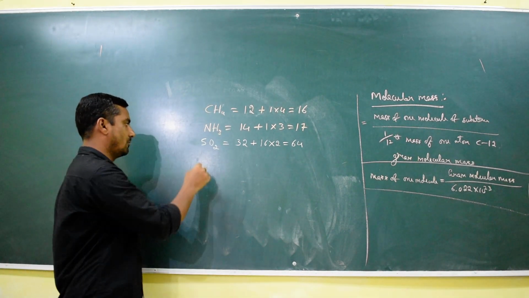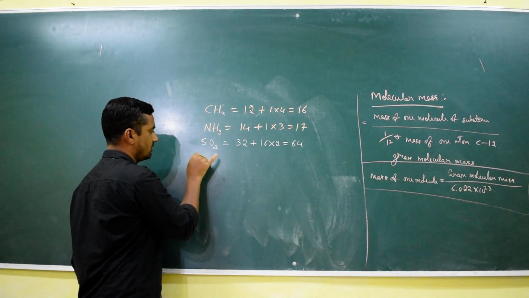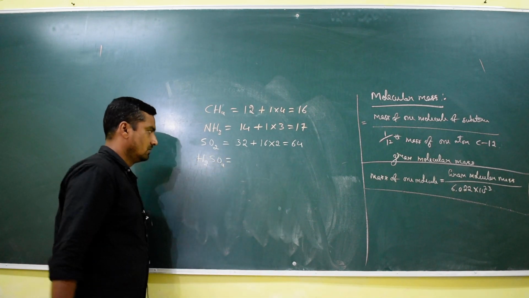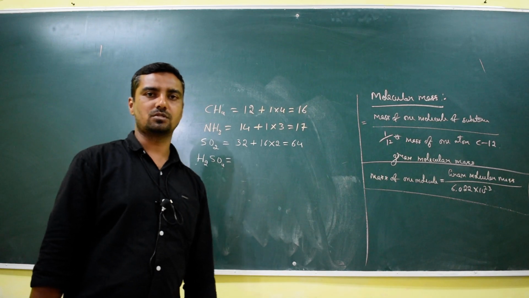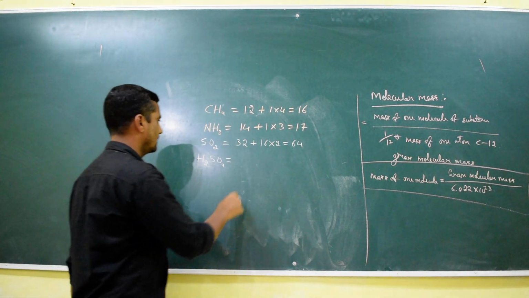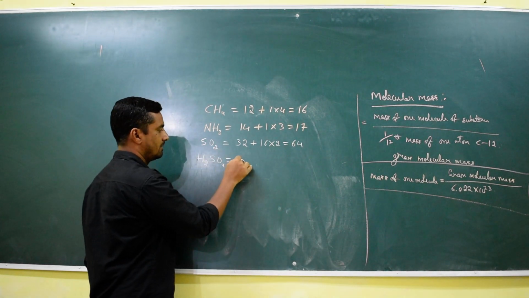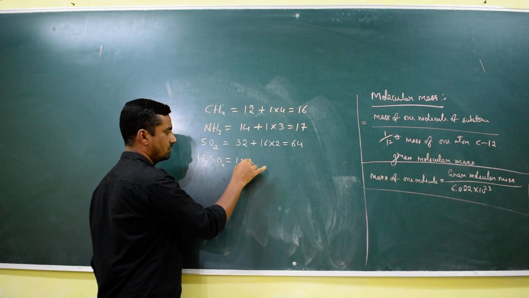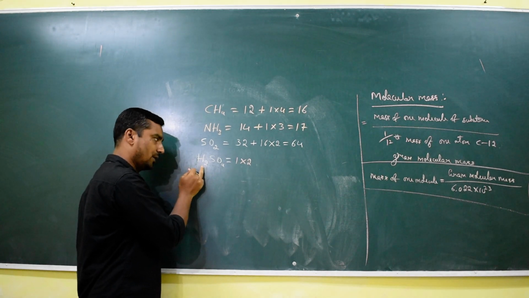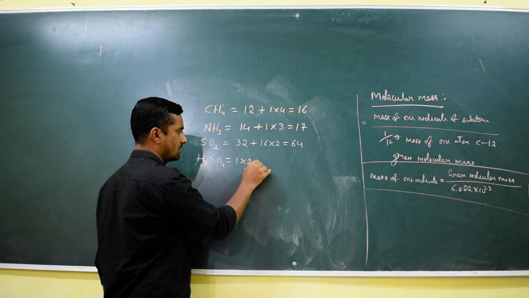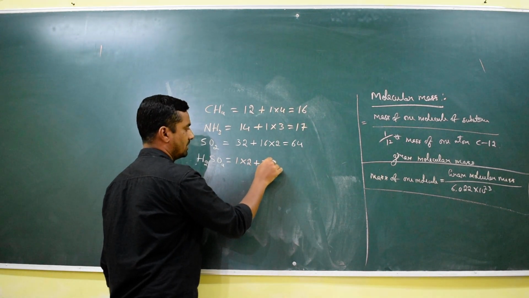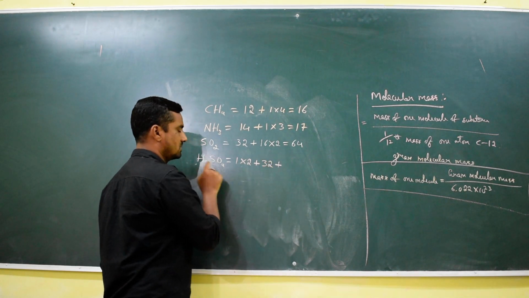Now we'll go for some more complex compounds. That is sulfuric acid, H2SO4. Here, for hydrogen the mass number is 1 into 2, multiplied by 2 because there are 2 hydrogen atoms, plus sulfur, that is 32, plus oxygen.